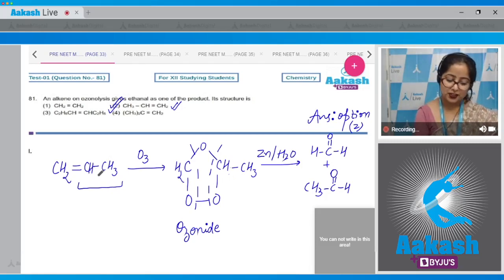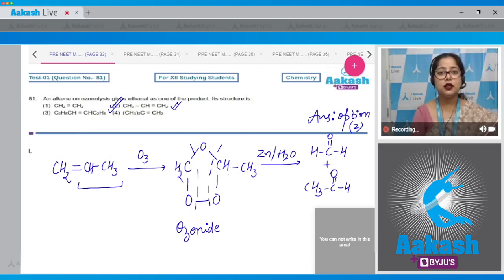See, one H is missing. You only have to find which alkene contains the CH-CH3 group, and the only alkene which has this group is option number 2. So without wasting time, mark option number 2 and move to the next question.